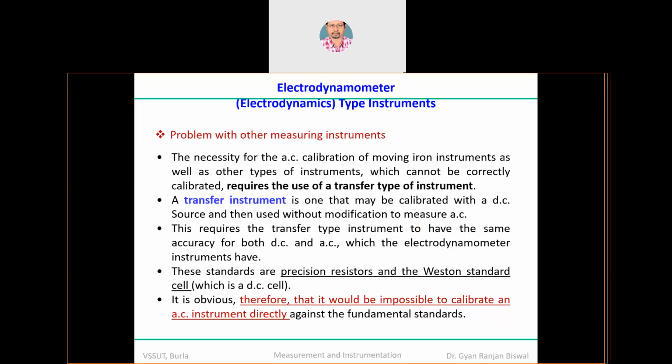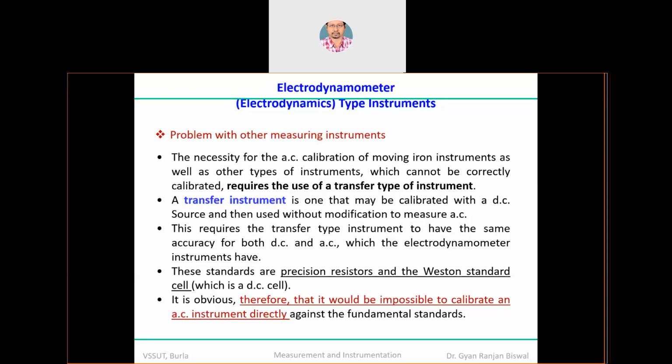Now let us come to our point of discussion, that is the electrodynamic type of instruments. As we have seen in the last module, we consider the electrodynamic type of instrument as a transfer instrument. I'm not going to discuss this again.